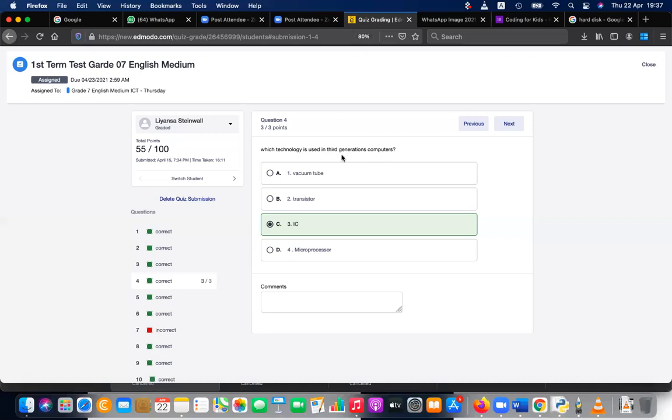Then the next question: ALU stands for arithmetic and logical unit. Correct. Which of the following is not a part of optical media devices? Optical media devices are CD, DVD, and Blu-ray. So the floppy disk is not optical. If it is not optical, what is the technology used by the floppy disk?